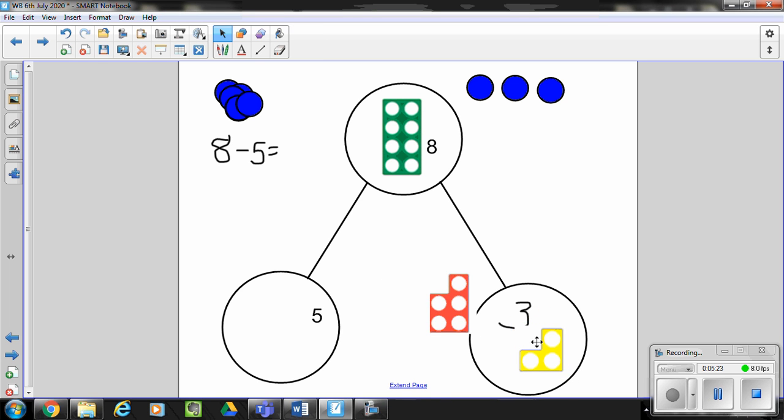Let's check by adding my 5 and my 3 together, see if I get 8. 5, 6, 7, 8. So 8 is my whole, 3 is a part, and 5 is a part.